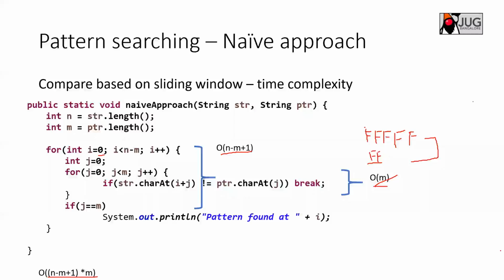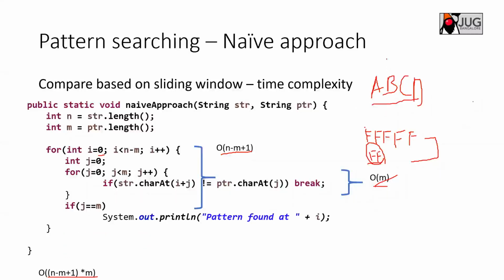We can still improve this solution. What we can do is, let's say the pattern to be matched has all distinct elements. For example, let's say A, B, C, D. This is the pattern to be matched, A, B, C, D.